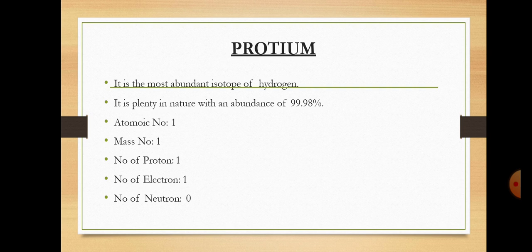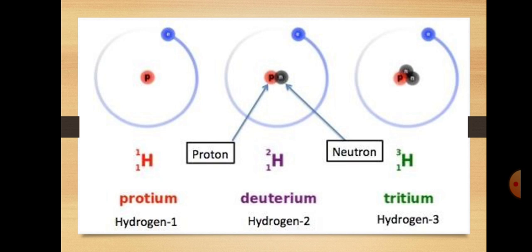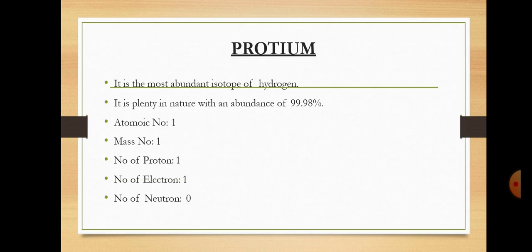Then we discuss in detail the protium, deuterium and tritium. Protium is the most abundant isotope of hydrogen. It is plentiful in nature with an abundance of 99.98%. It is found in nature in the atmosphere. Here the H1 means that they have the atomic number 1. Protium is written as 1,1 H. So in protium the atomic number is 1, also the mass number is 1, number of protons is 1, number of electrons is 1, and here the number of neutrons is 0.